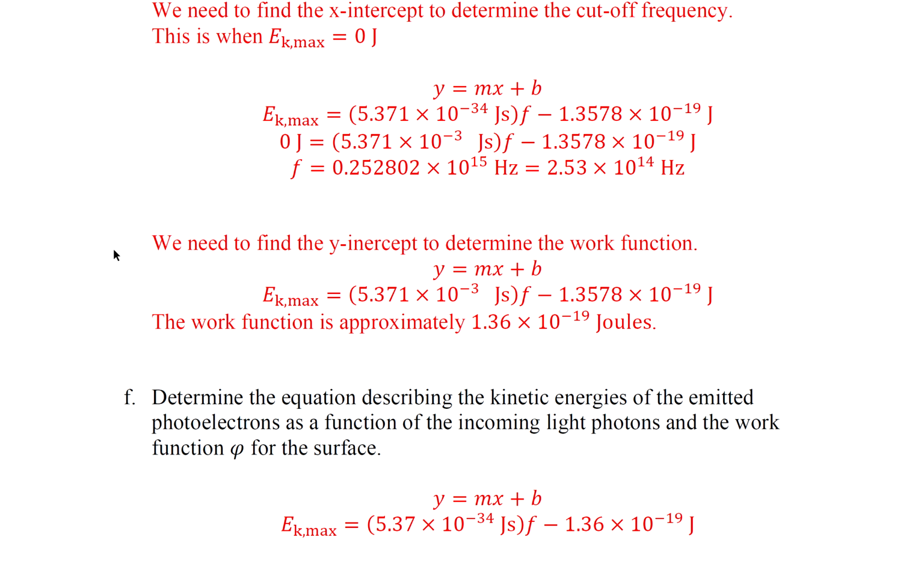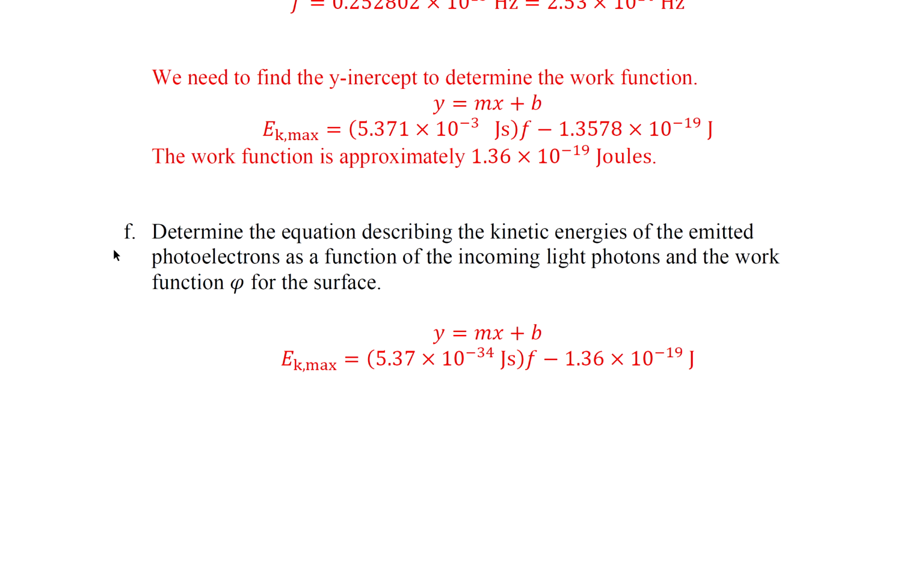So, part F, determine the equation describing the kinetic energies of the emitted photoelectrons as a function of the incoming light photons and the work function psi for the surface. So we have the equation of a line y equals mx plus b. And the horizontal x is F, and the vertical y is kinetic energy max.